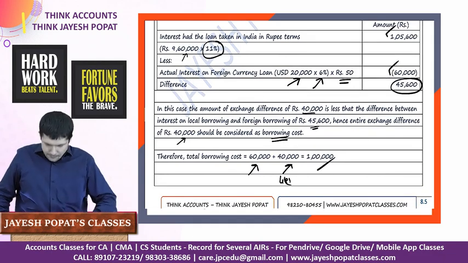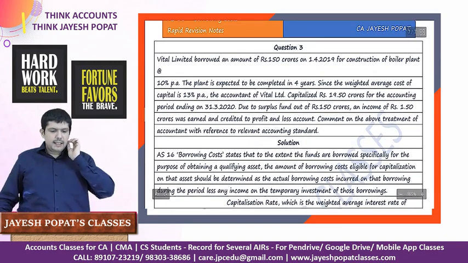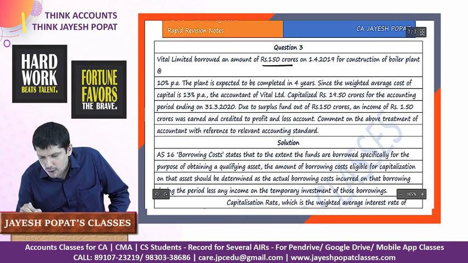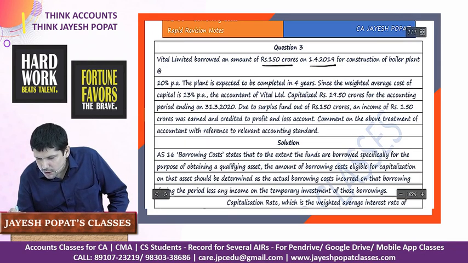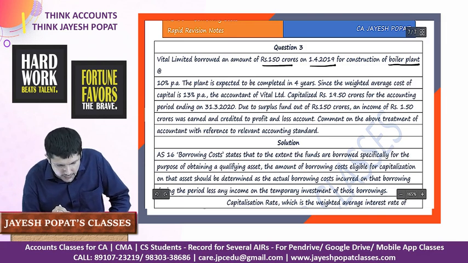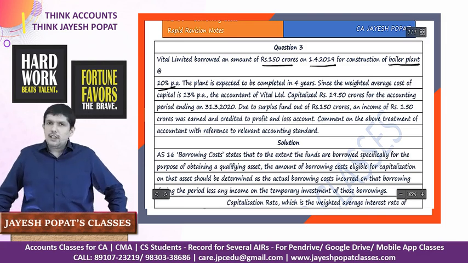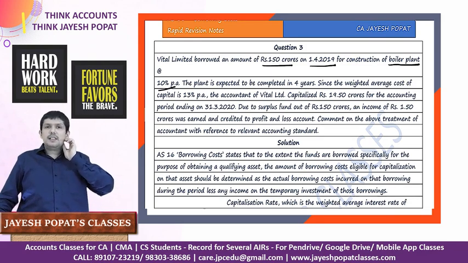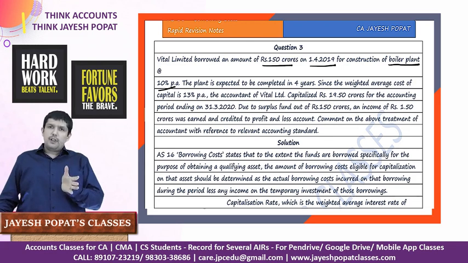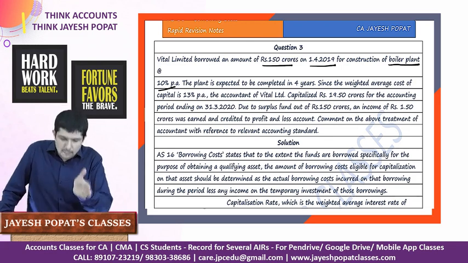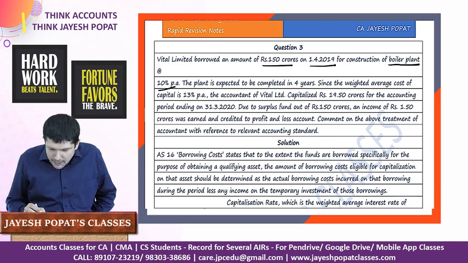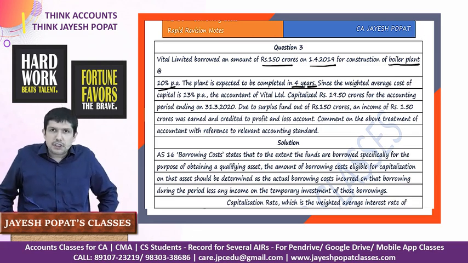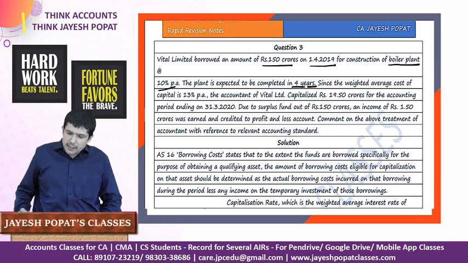Absolutely clear about this? Then sum number 3, it says Vittle Limited borrowed an amount of 150 crore on 1st of April 19 for construction of a boiler plant at the rate of 10% per annum. So 150 crore worth of loan has been taken on 1st of April 19 where the interest rate is 10%, and this is specifically for the purpose of construction of a boiler plant. The plant is expected to be completed in 4 years, therefore it's a qualifying asset because it is taking substantial period of time to get ready for its intended use.